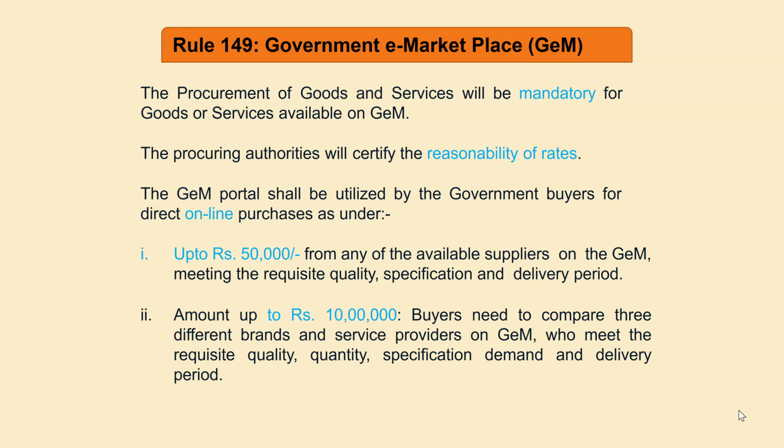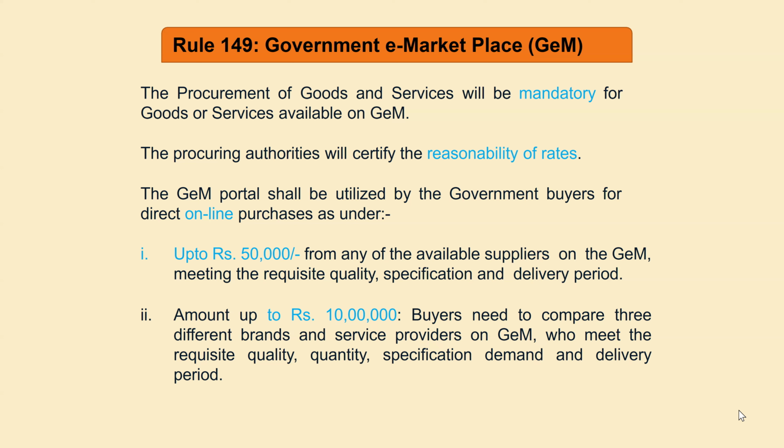Then for procuring goods through GEM, if the value of the item is up to rupees 50,000, then we can purchase the item through GEM by the direct purchase method. That means we can purchase directly if the value is up to 50,000. There is no need to find a number of bids, no comparison. If the value is up to 50,000, we can purchase it directly.